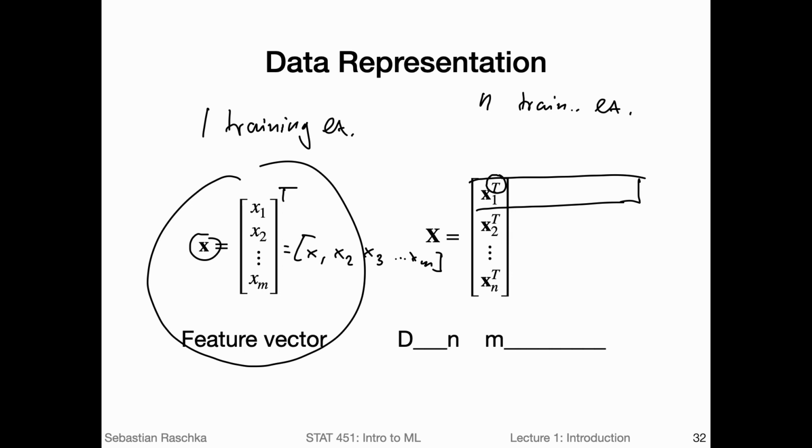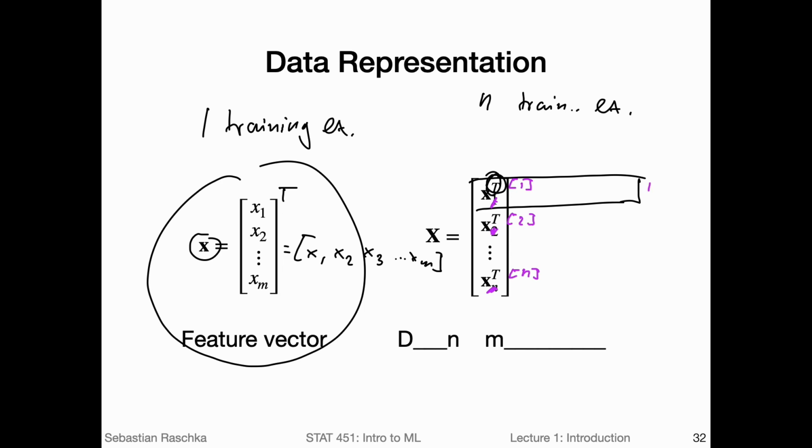Unfortunately, because we have the transpose up here, it's a little bit awkward to put the index up there also as a superscript, but this would be 1, 2, and n. So instead of using these superscripts here, maybe it's a little bit clearer in that way. And there's actually a particular name for this matrix where we have multiple training examples as rows.